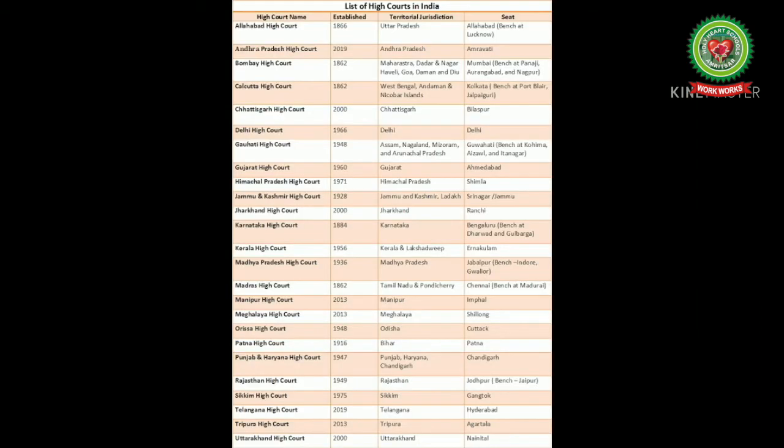The High Court is the supreme judicial body in a state. According to Article 214, each state of India shall have a high court. However, Article 231 also mentions that there can be a common high court for two or more states, or for two or more states and a union territory. There are 25 high courts in India, 6 having control over more than one state or union territory. Delhi has a high court of its own among the union territories.